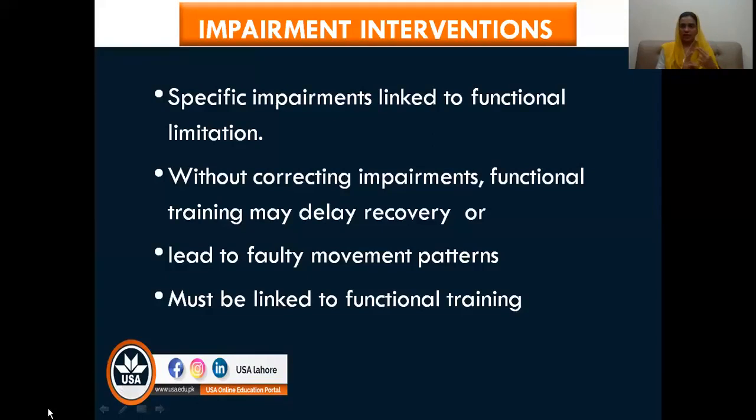If the patient has an impairment, then you will use the impairment-specific intervention along with the functional training. So it should always be linked to the functional training.